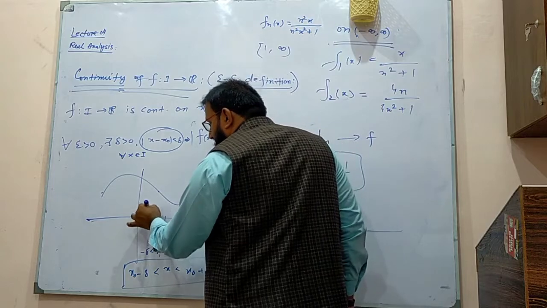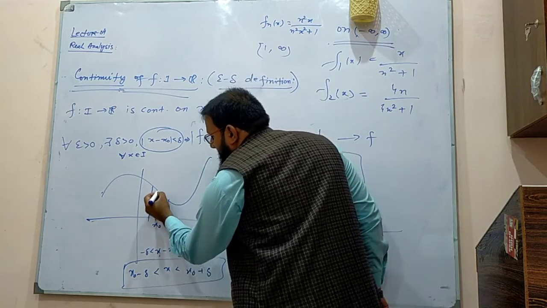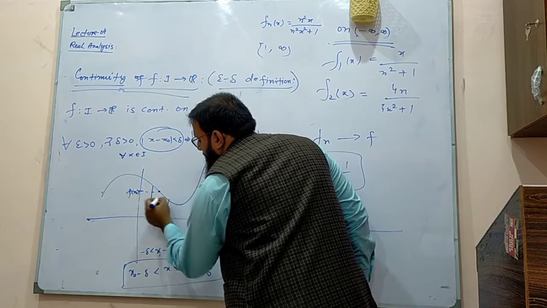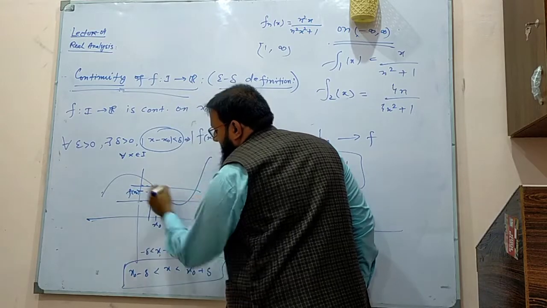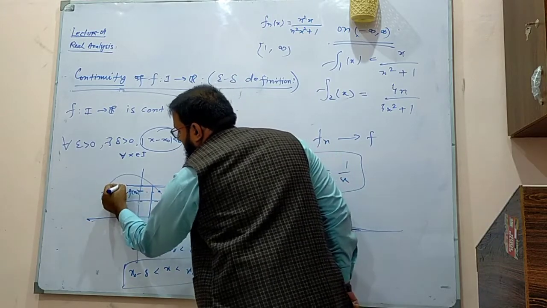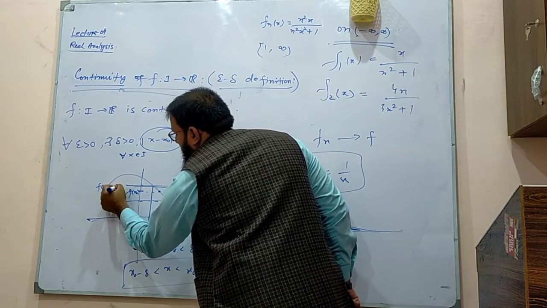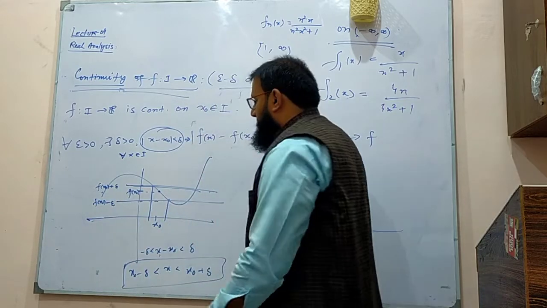So whenever we restrict x to this domain, the value of the function should lie between two values, f of x naught minus epsilon and f of x naught plus epsilon.